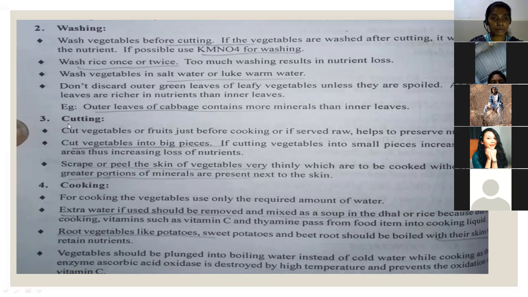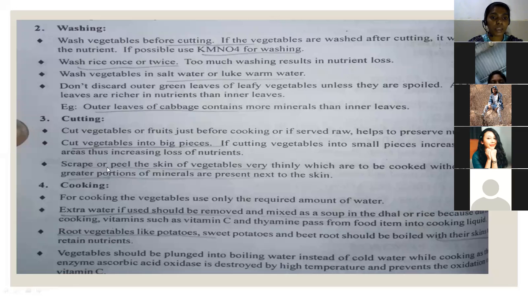And coming to the cutting process. So the second principle is washing. The third principle is cutting. Cut vegetables or fruit just before cooking, or if served raw, it helps to preserve nutrients. So just before cooking we need to cut, and if we are eating raw also, that will be with high nutrients. Cut vegetables into big pieces. Cutting vegetables into small pieces increases exposed areas, thus increasing loss of nutrients. So always remember, we need to cut the pieces in big sizes so that nutrient value will